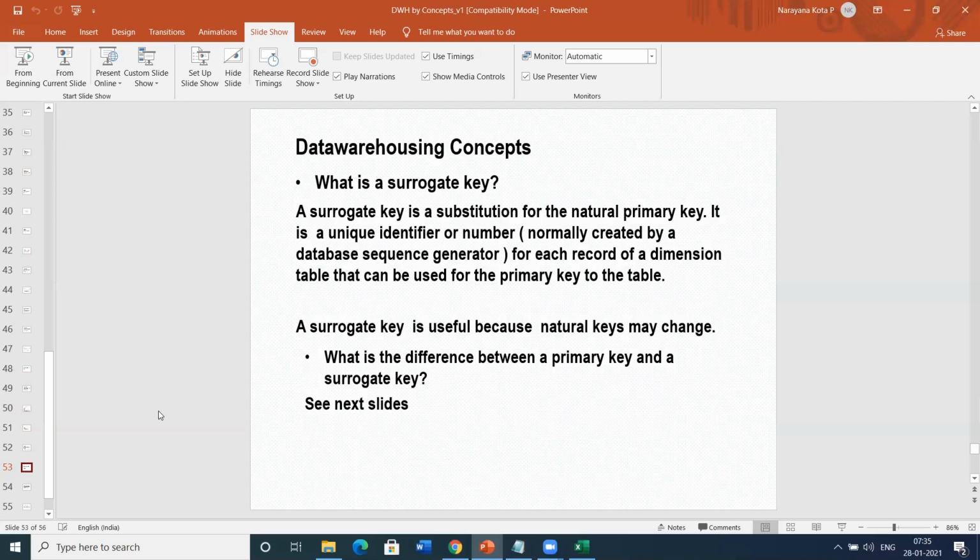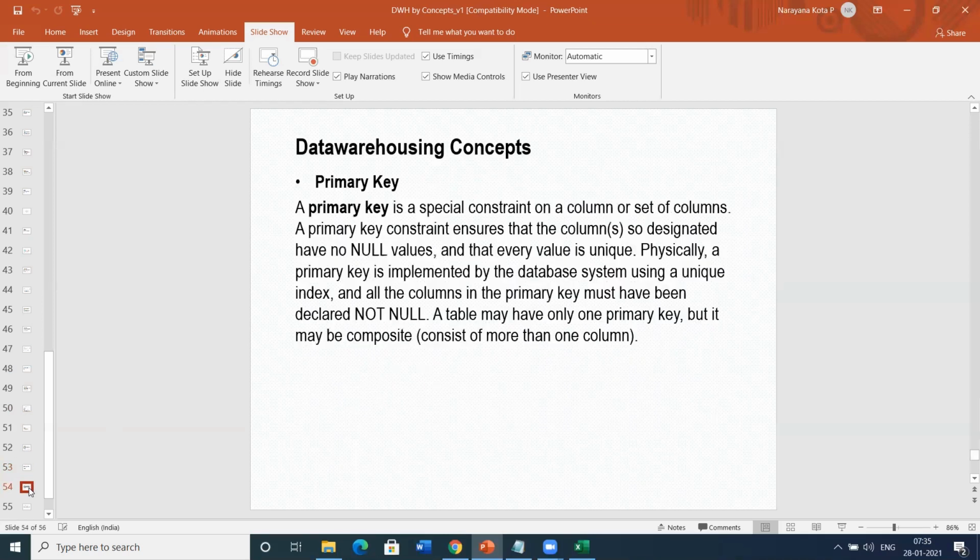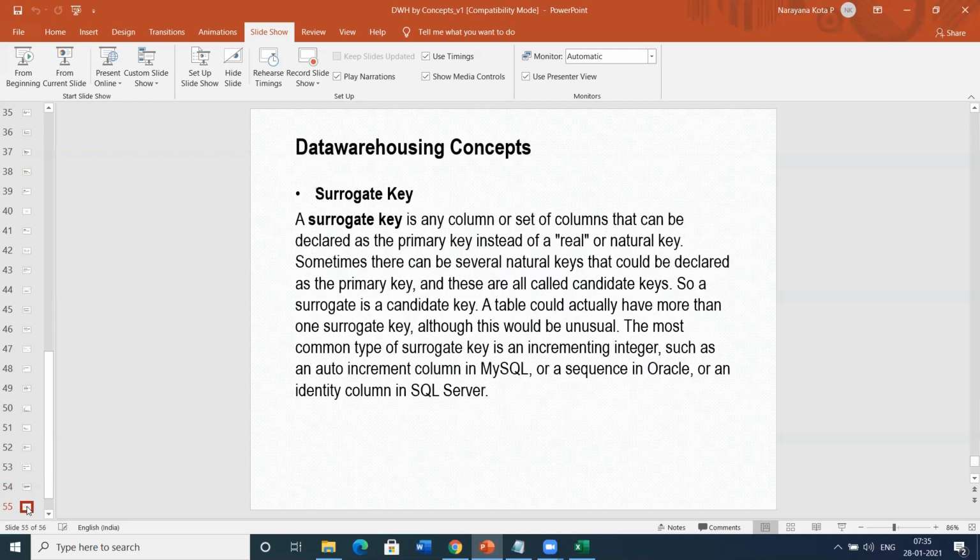That is called a surrogate key. So here, in a primary key, nulls are not allowed. No null value in a primary key.